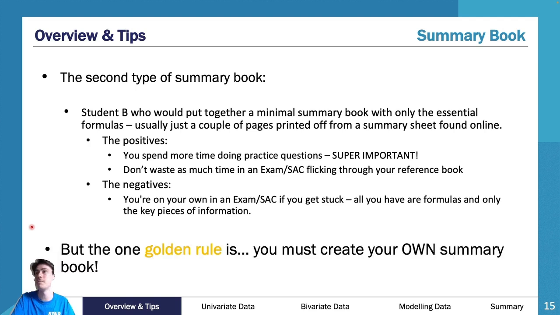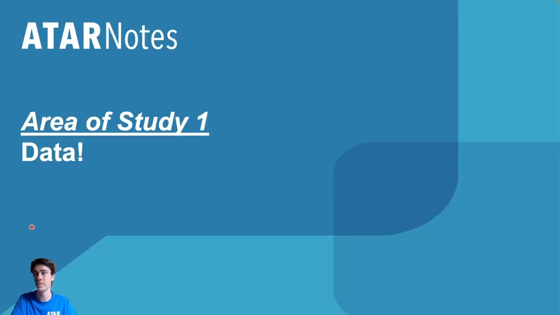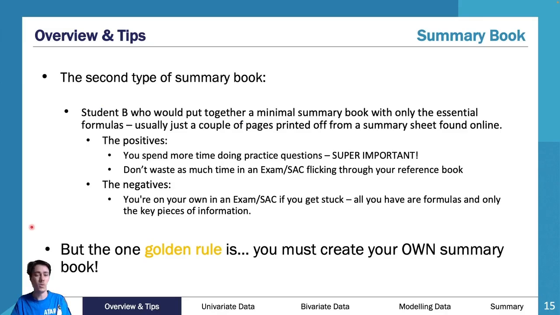But the golden rule is you need to create your own summary book. That's rule number one. You cannot get around that rule. You have to cover that rule. So they are all my tips and tricks. My other tip that I left out in here is when to start looking at exams. It's kind of cool with general that you can start looking at exams pretty early.